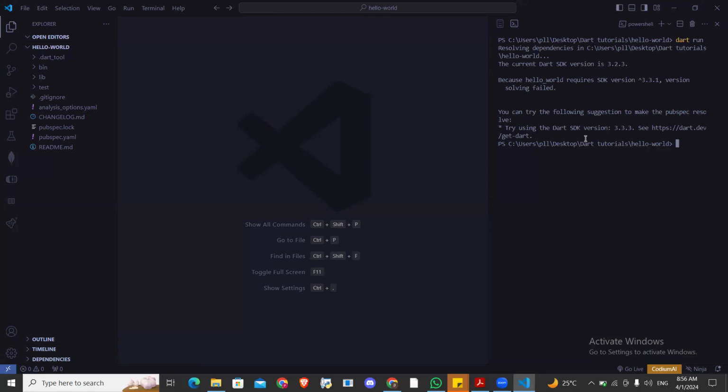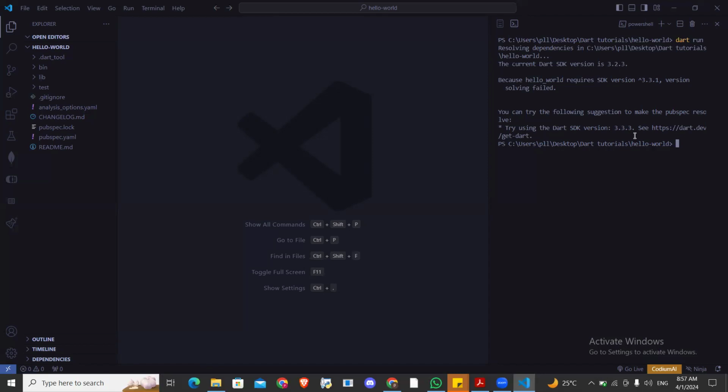And the version I'm having, when I created this project, created this project with SDK version 3.31, but it's telling me that what I need is 3.31, and then it says it requires 3.31, but I'm trying to use SDK version 3.33.